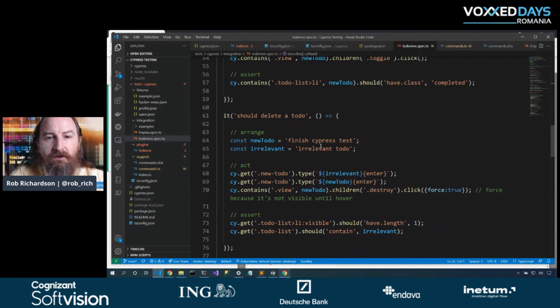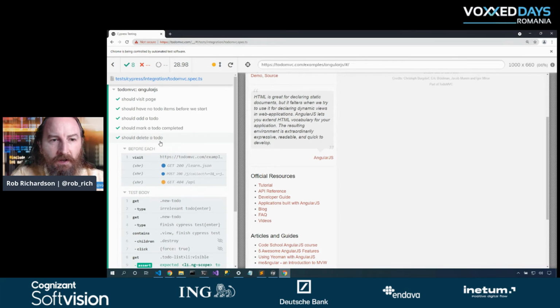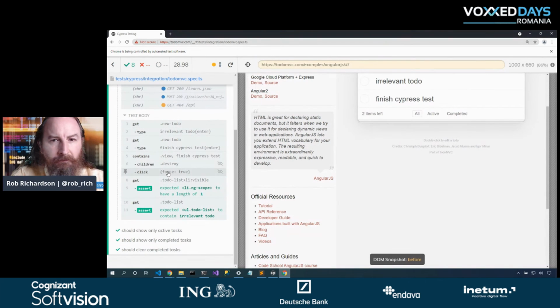I'm going to create a new to-do. I'm also going to create this irrelevant to-do, so let's create those two. And now I want to delete a to-do. Now, the delete box is only visible when we hover over an item. So let's come to this stage. When I hover over the item, that delete box is available. But if I'm not hovered, then I don't see that delete box.